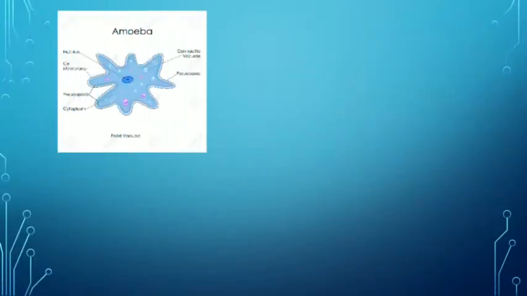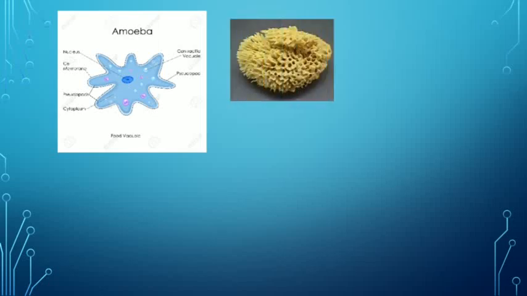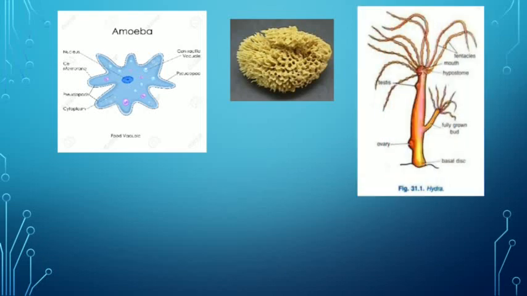So the first picture is of amoeba, which you are very familiar with, and next picture is Spongilla, which is like a bath sponge. It's spongy, that's why the name Euspongia, or you can say Spongia, is given. Then next is Hydra.